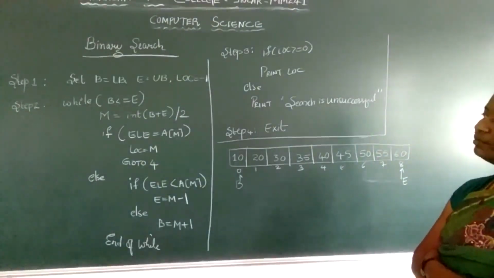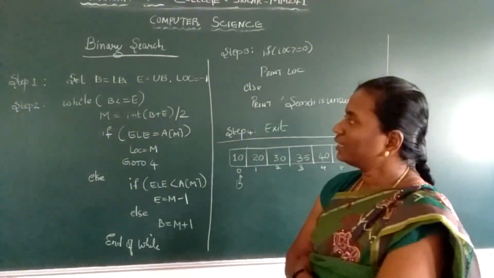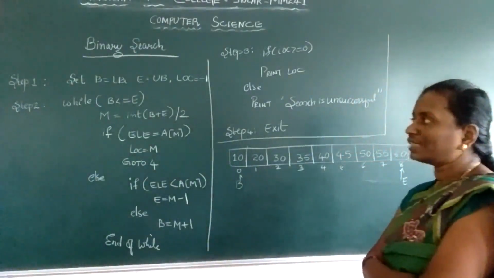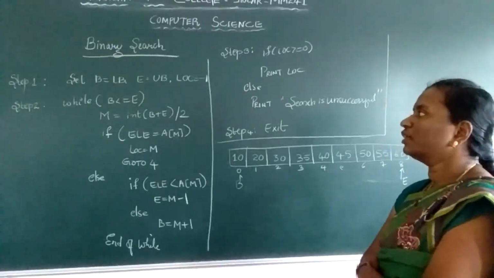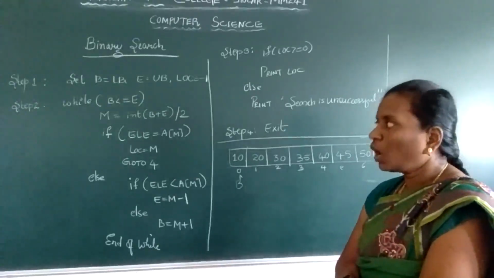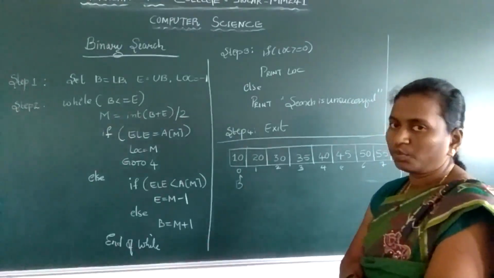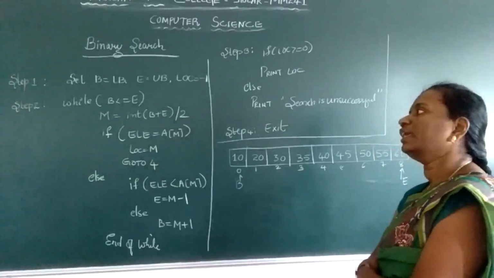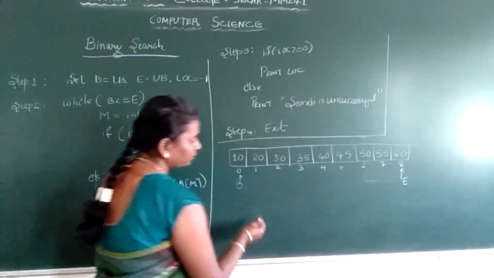Now in the algorithm, beginning is equal to lower bound and ending is equal to upper bound. LB stands for beginning, UB stands for ending. Initially we set location to -1. While beginning is less than or equal to end: beginning is 0, and 0 is less than or equal to 8. Yes, your condition is satisfied.